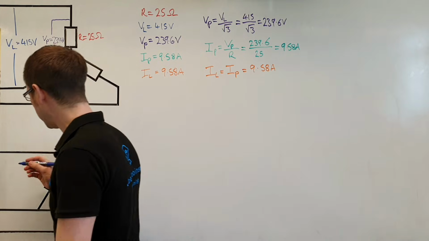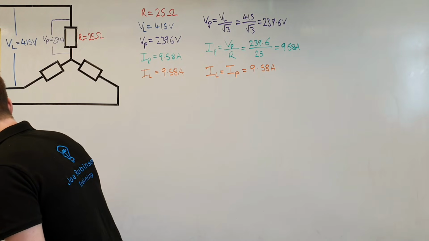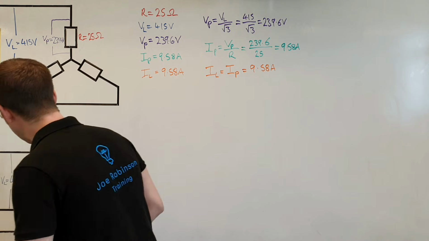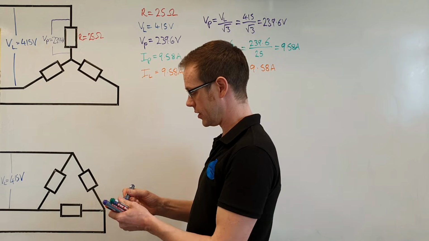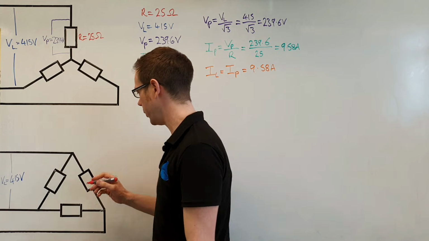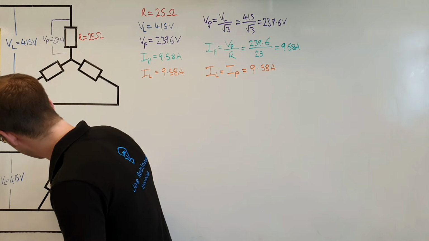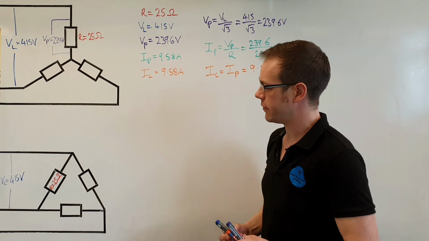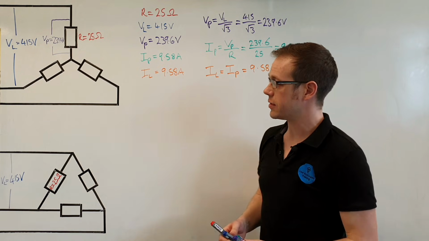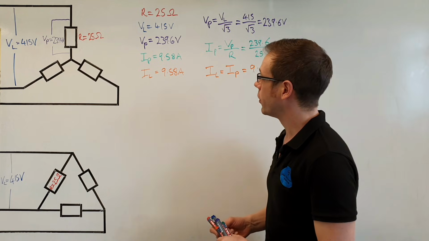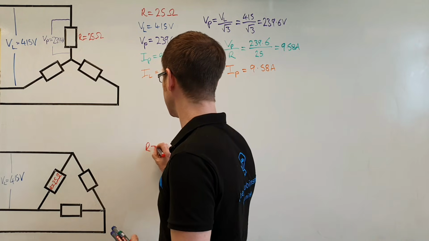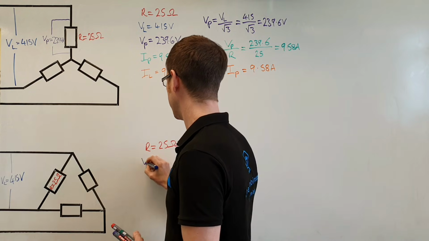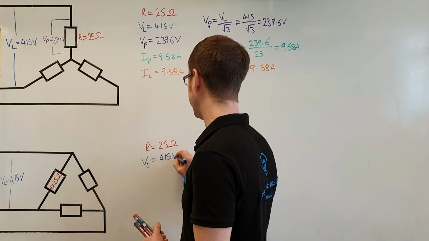So we know that VL again is 415 volts. So we've got VL is equal to 415 volts. And we know that the resistors are each worth 25 ohms. So we know that this resistor here is 25 ohms, so we'll put that in there. So that resistor has a value of 25 ohms. And now we can start to calculate the things that we need to find. So by putting in the information we already know, we know that the resistance is equal to 25 ohms, so we're happy with that. We know that the line voltage is equal to 415 volts.